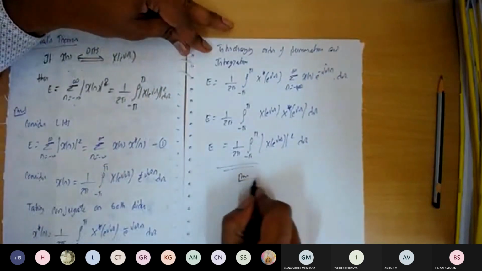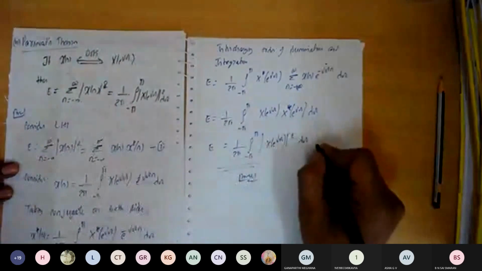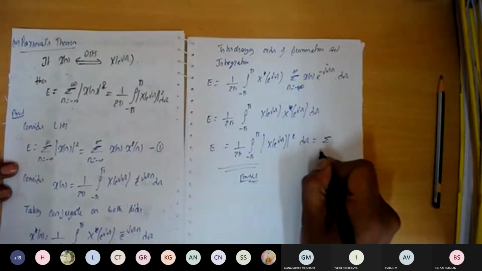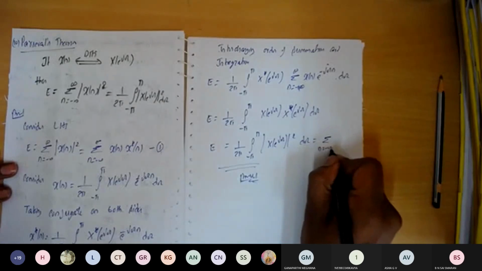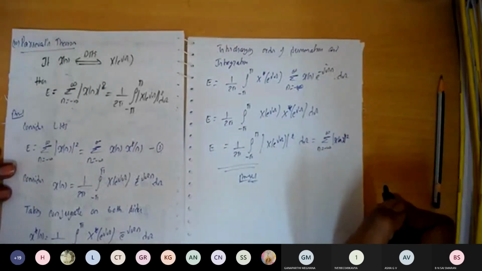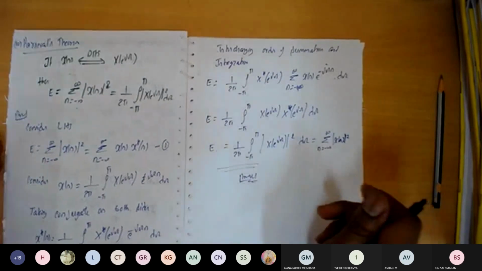So hence we proved that the energy in the time domain is equal to the energy in the frequency domain scaled by the factor 1 over 2 pi. This property is very important, and in communication we are going to make use of it while solving problems related to the design of receivers and transmitters.